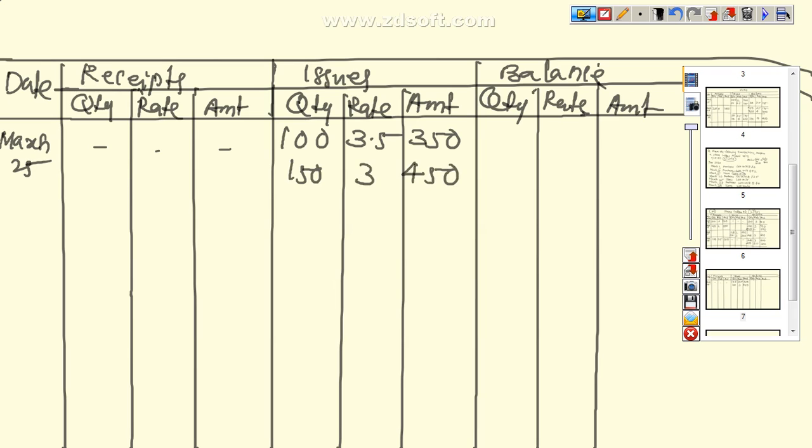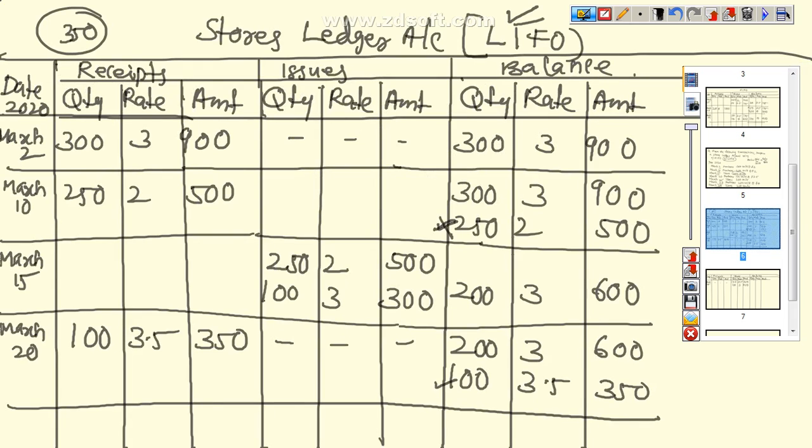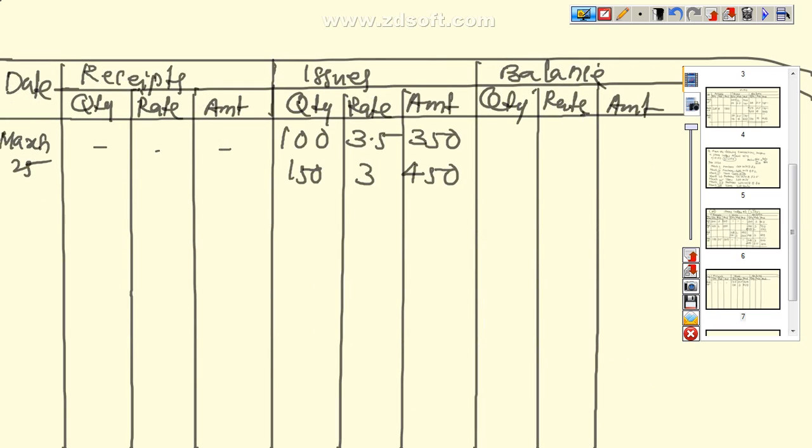On this particular date, how many units are remaining with us? So 100 entirely finished, and from 200 we have taken 150, and the remaining stock is 50 at the rate of 3, that is equal to 150.